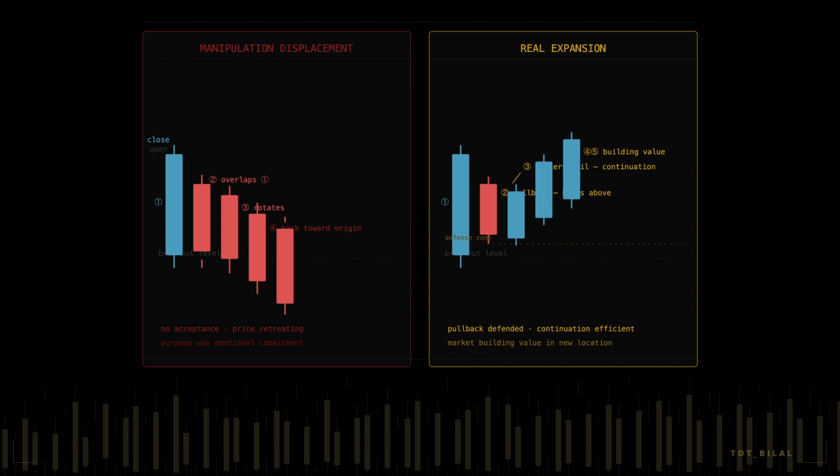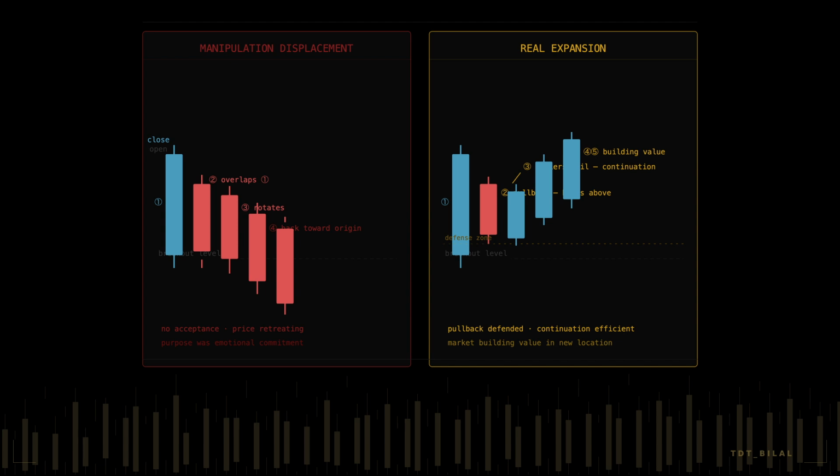Manipulation displacement spikes through a level and then hesitates. The flow-through weakens immediately. The next candle overlaps the previous one. Price begins rotating back toward where it came from. The acceptance never arrives because the move was not designed to create new value. It was designed to create emotional commitment.